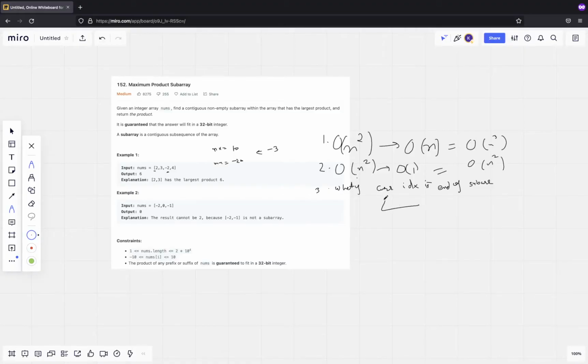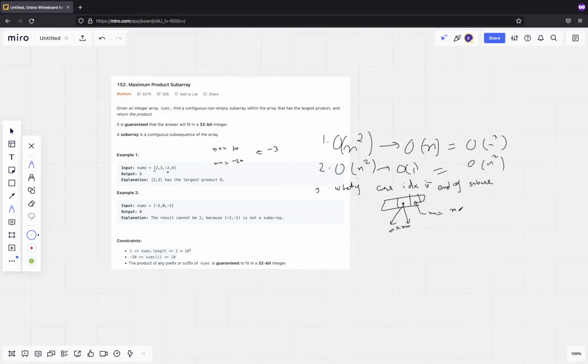So let's say this is my array. If I am at this index, and I track the maximum product till this point and the minimum product till this point, I can calculate the max and min product here as well, right? How can I calculate it?